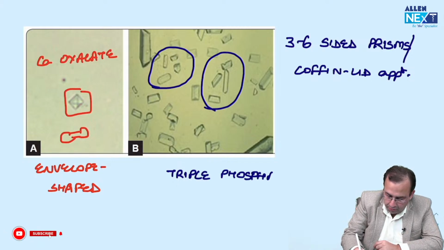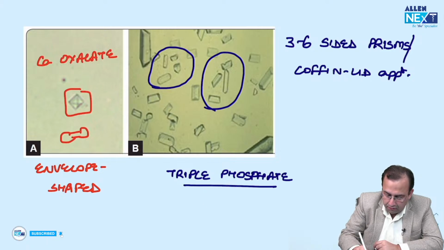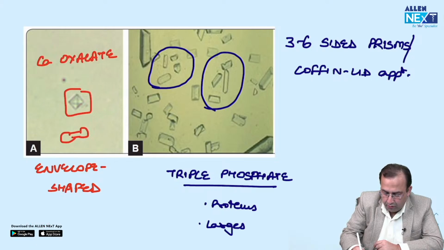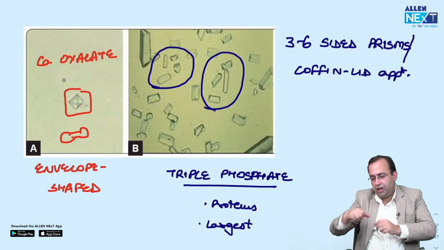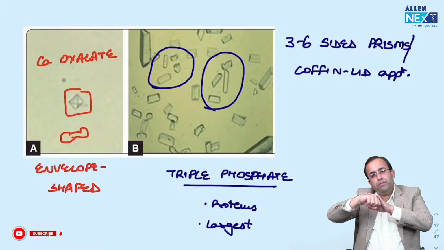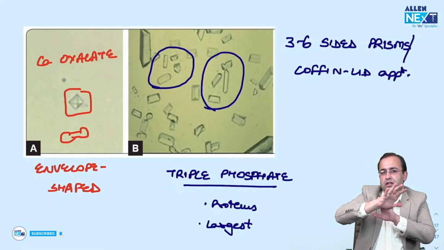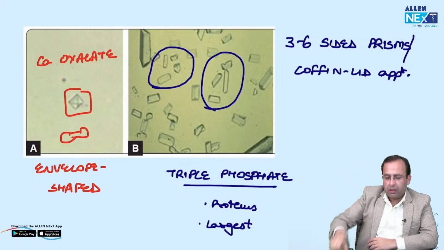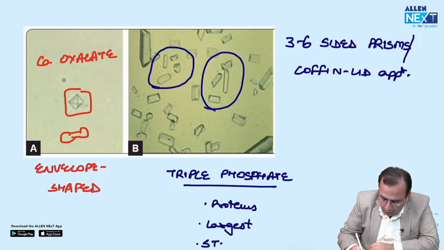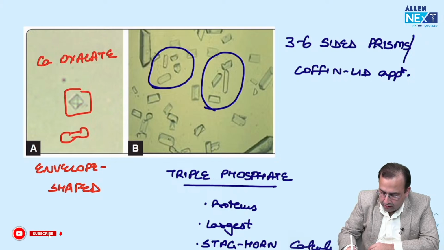Triple phosphate stones are associated with which infection? Proteus. They are the largest of all renal stones, occurring in the renal pelvis. When they extend into the calyces, it looks like the horns of a stag. So staghorn calculi, triple phosphate.